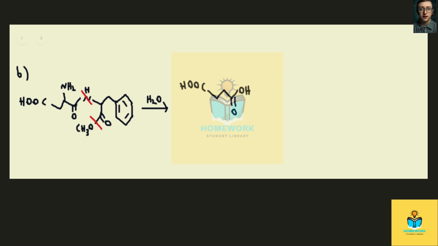So here's the carboxylic acid that results from where that amide connection was, that amide bond. And then the rest of our molecule. So here is the nitrogen that was part of that amide. Now it's just an amine. Our benzene ring is not going to be affected. And then down here, where we had the ester, now we have a carboxylic acid.